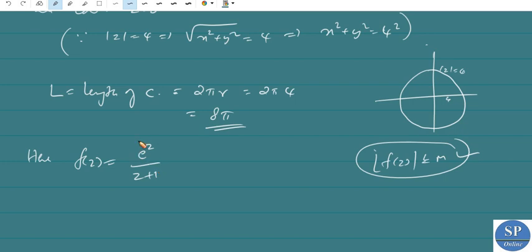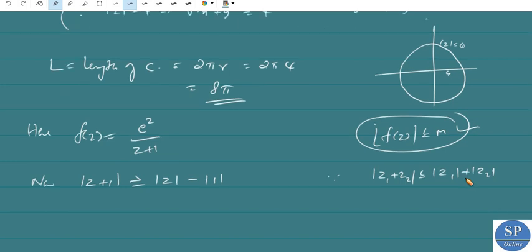Now we have modulus of z plus 1 is greater than or equal to modulus of z minus modulus of 1. We have already discussed the triangle inequality, that is modulus of z1 plus z2 is less than or equal to mod z1 plus mod z2, and modulus of z1 plus z2 is also greater than or equal to mod z1 minus mod z2.